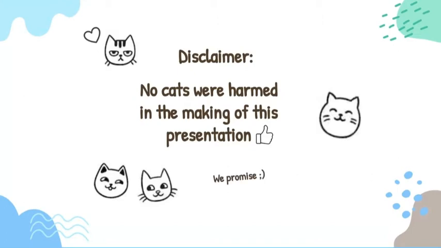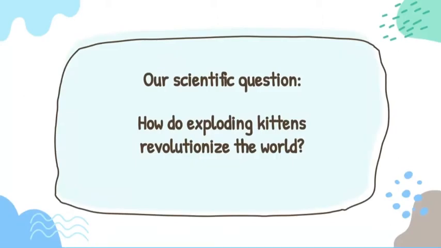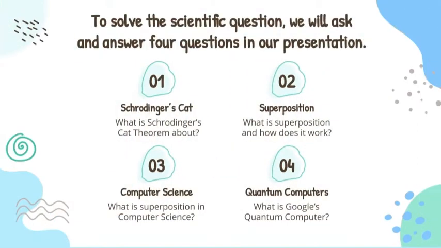We promise! Our presentation and scientific question are about exploding kittens, but more specifically, how do exploding kittens revolutionize the world? To solve our scientific question, we will be asking and answering 4 questions during our presentation. Number 1. What is Schrodinger's cat theorem about? Number 2. What is superposition and how does it work? Number 3. What is superposition in computer sciences? And number 4. What are Google's quantum computers?